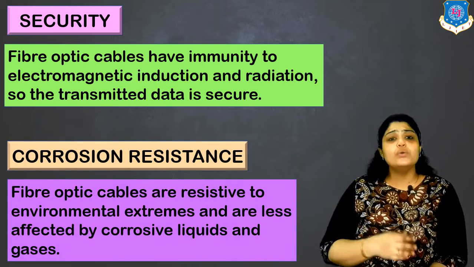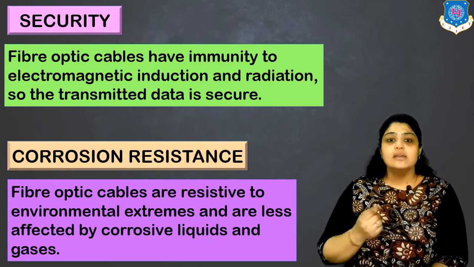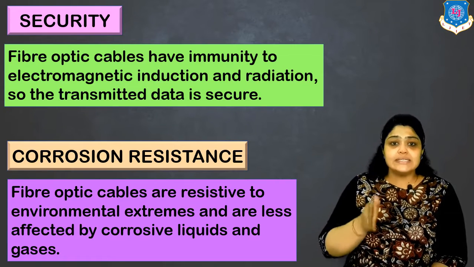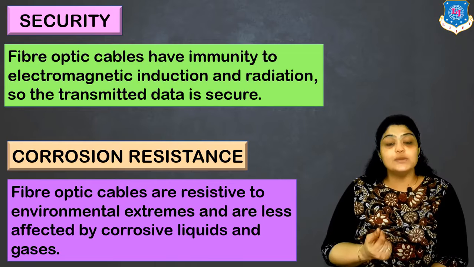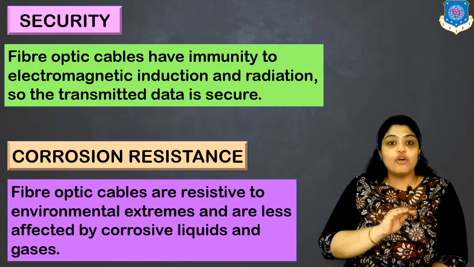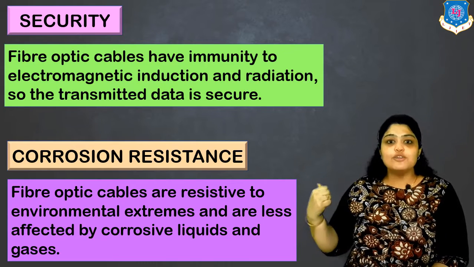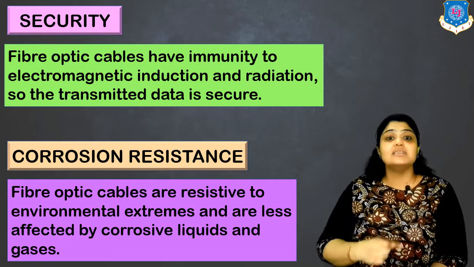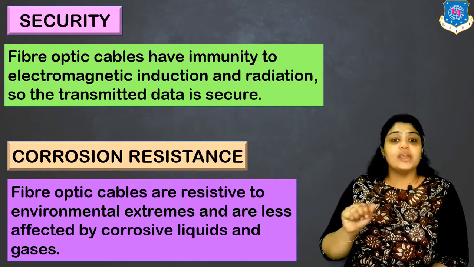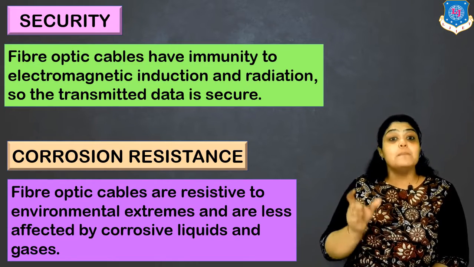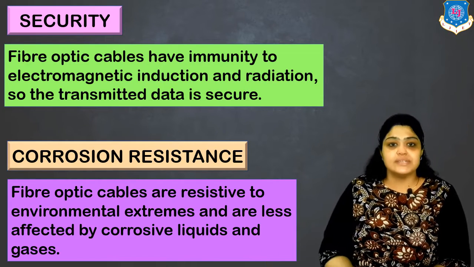Next we have corrosion resistance. Now what is corrosion? Corrosion is a result of interacting with the atmospheric conditions. Suppose I have copper wire. If my external covering breaks and the copper is exposed to humidity or moisture, it will start rusting, it will start corroding. A green layer is formed. Now if such a thing happens, my signal will get corrupted. But this won't happen in the case of a fiber optic cable because glass is highly corrosion resistant. Glass can never corrode. You might have noticed that your window frames sometimes have corrosion, but that is at the metal part. The glass will never corrode. That is the reason the signals also have corrosion resistance.